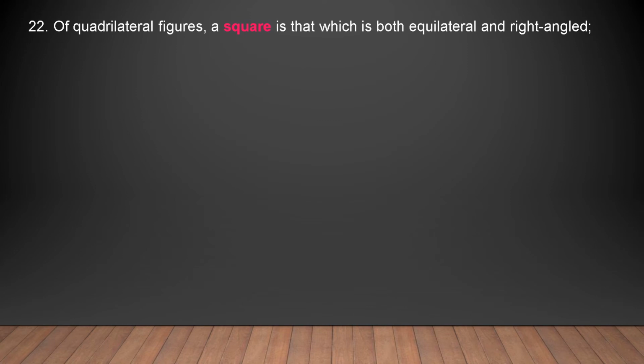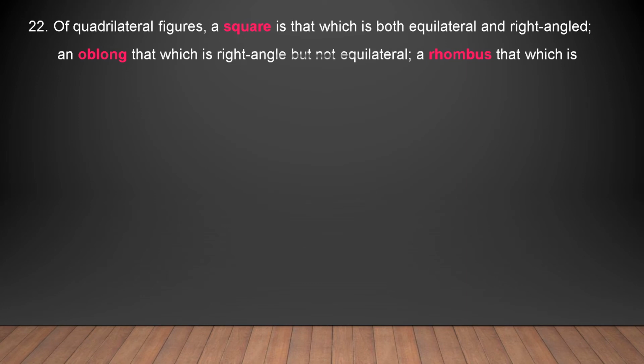The 22nd is, of quadrilateral figures, a square is that which is both equilateral and right angled, that is all the sides are equal and all the angles are equal. And an oblong is that which is right angled but not equilateral. Wherever the term equilateral is there, that is for the sides.